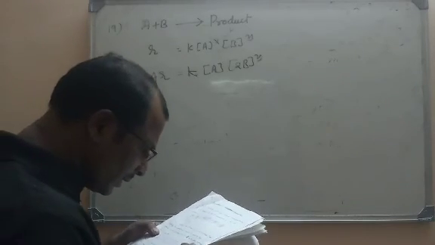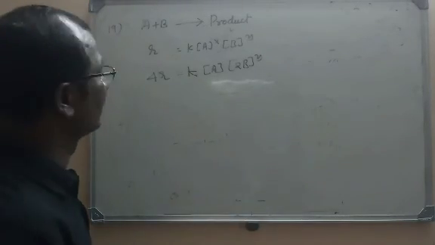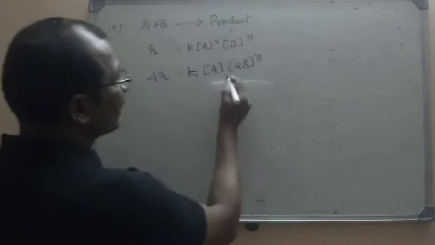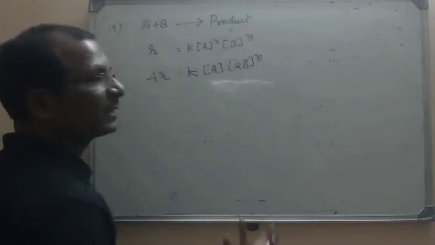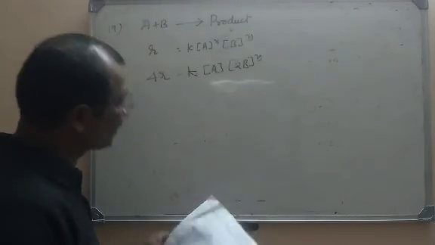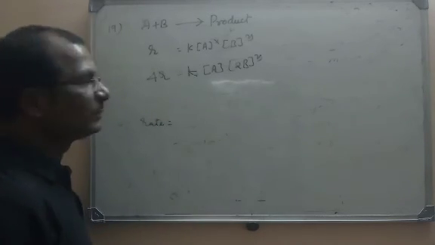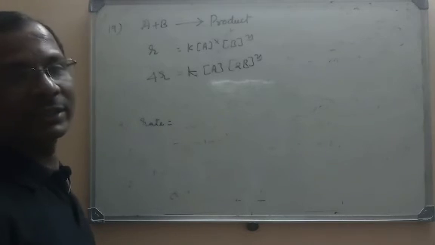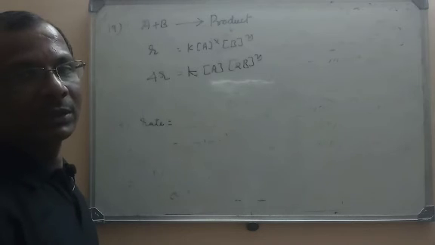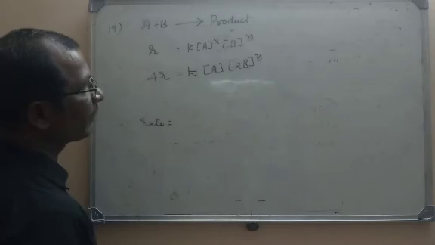But doubling the concentration of A has no effect on the rate of the reaction. Even if you increase the concentration, there is no change in the reaction. If you divide both of them, you can easily find that the rate is not depending on the concentration of A. The rate is only depending upon the concentration of B.